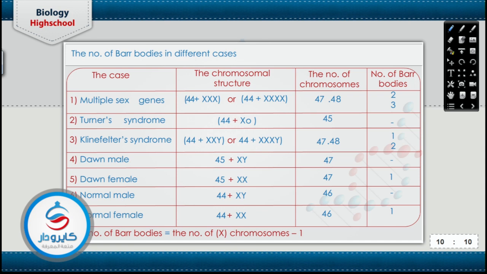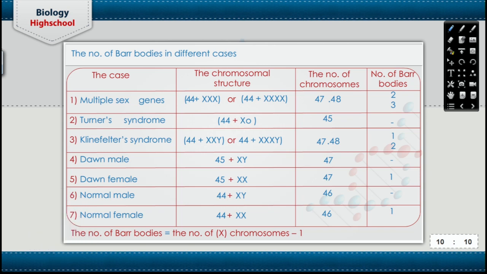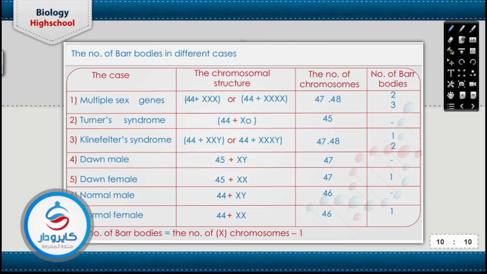But the Klinefelter syndrome 44XXY, it is a male which containing one or more than one bar body. If the chromosomal structure of the Klinefelter is 44XXY, that means it containing one bar body, but 44XXXY will contain two bar bodies. And also the total number of the chromosomes in the Klinefelter syndrome 44XXY will be 47, but 44XXXY will be 48.